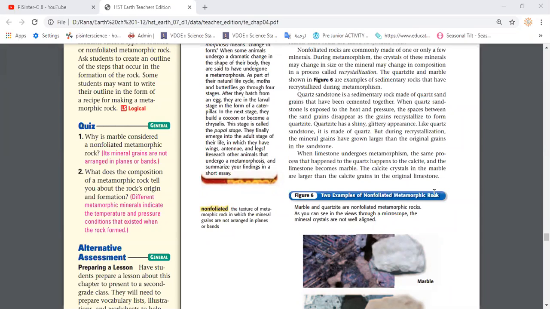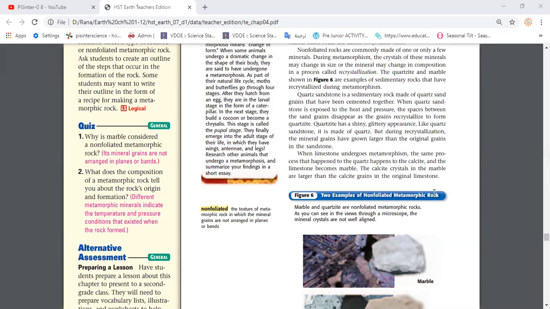Okay, so we know that sandstone is a sedimentary rock and quartz is a mineral. So once the quartz is mixed with sandstone under high heat and pressure, what happens in that case? They merge, the spaces between them disappear and they stick to each other and become like one thing. So we call this process recrystallization.